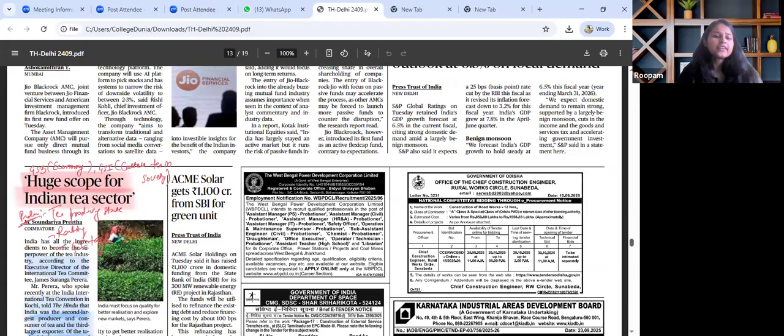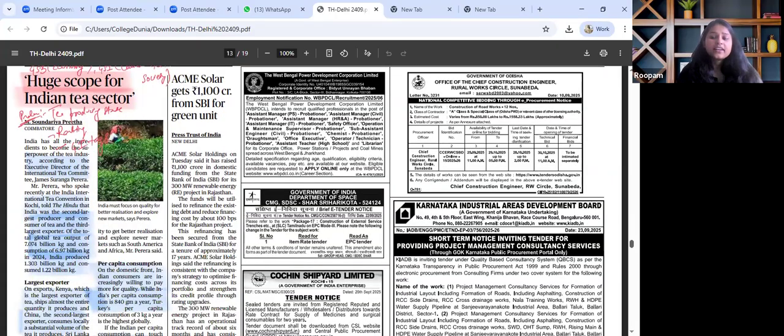Afterwards, the last important article for the day is about the tea sector of India. Huge scope for the Indian tea sector. Every year, one or the other commercial crop or general crop based question has been asked in prelims.